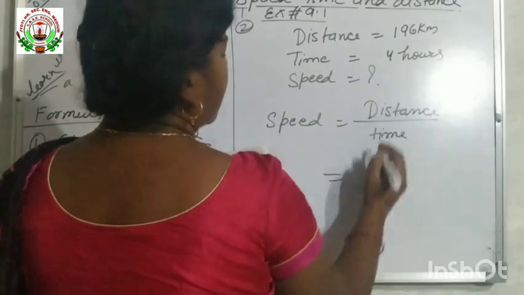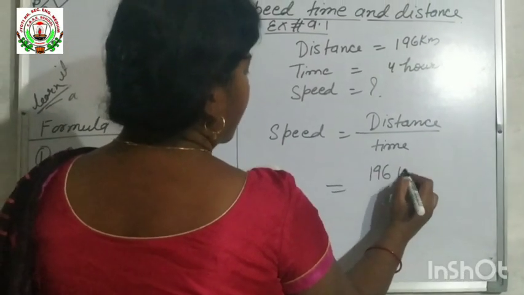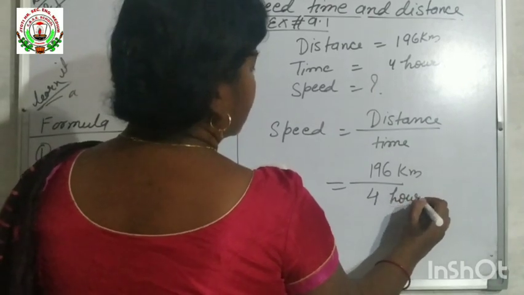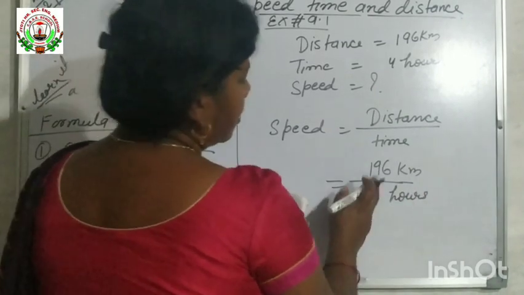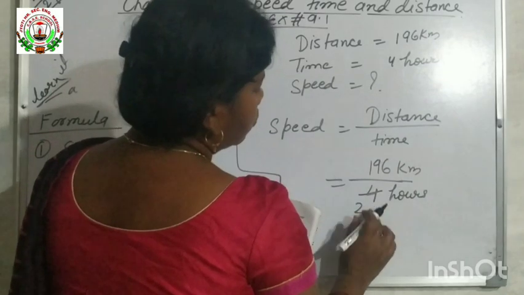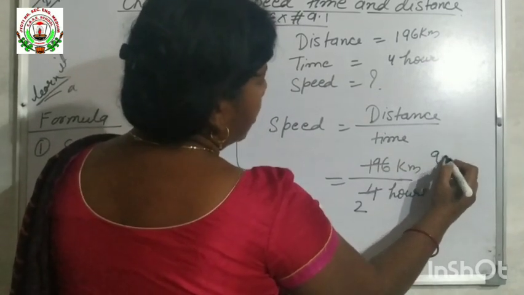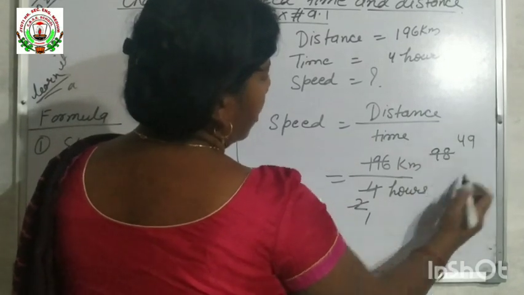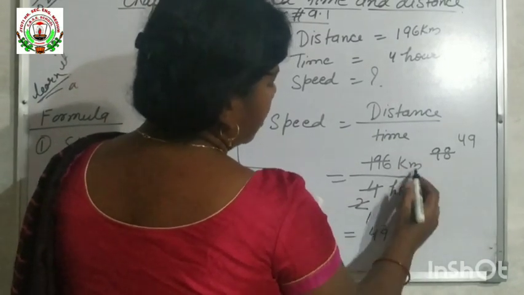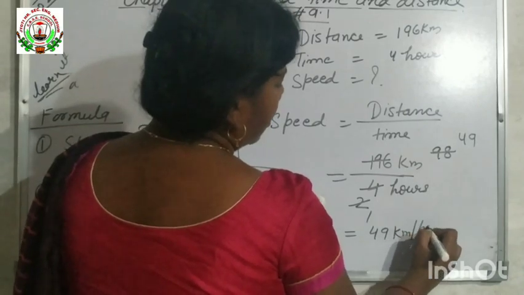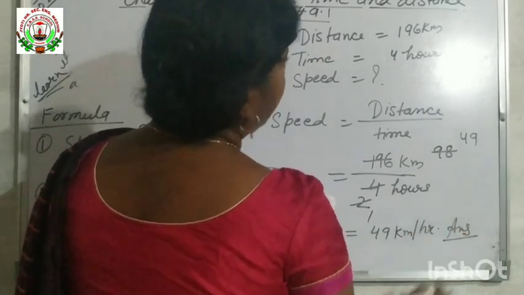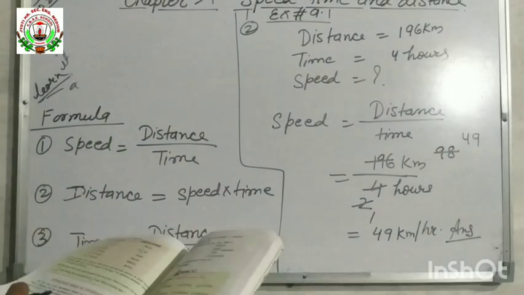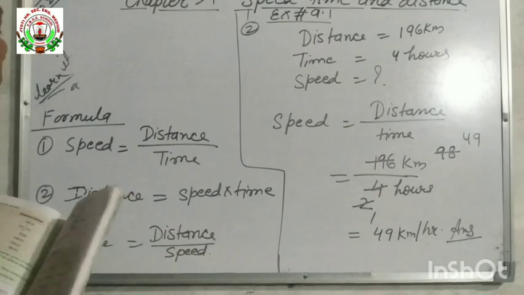Distance is 196 km. So you will put here 196 km by time 4 hours. Now each is an even number, so it is divisible by 2. 2 2s are 4, 2 9s are 18, 2 8s are 16. Again 2 1s are 2, 2 4s are 8, 2 9s are 18. So 49 kilometer per hour. This is the speed of the train. Understood? So we have completed question number 1 and question number 2. Now we will see question number 3.